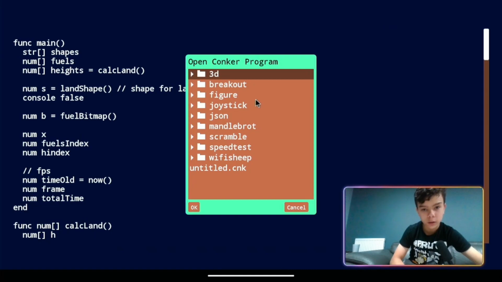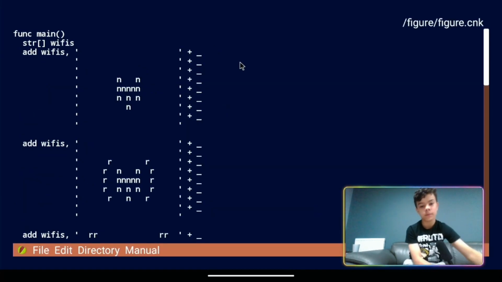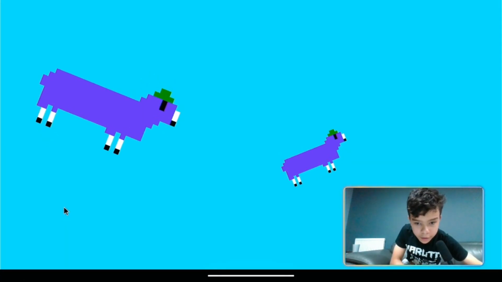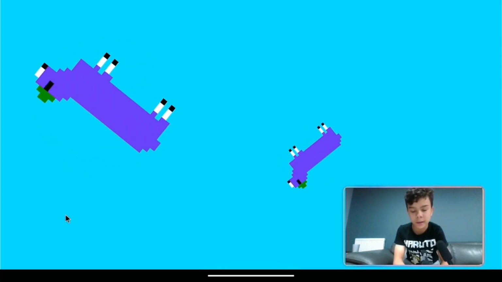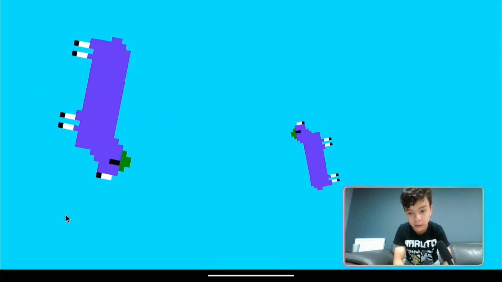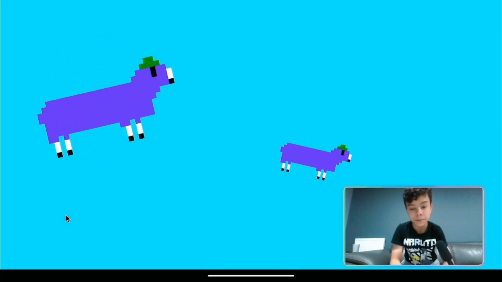Next we have Figure. Here we've converted a bitmap into a path in which you can draw any complex outline, like what's shown on the screen, even with curves. Figures are vector graphics that can be scaled and rotated.